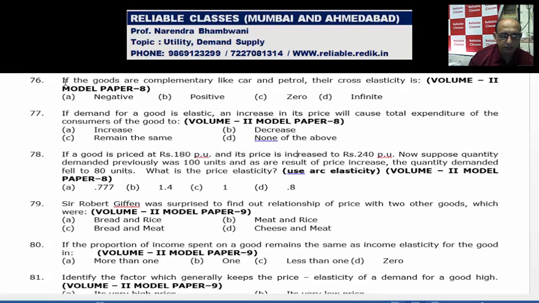Now 78th. If goods are priced at 180 and its price is increased to 240. So now suppose the quantity demanded previously was 100 and as a result of increase the quantity demanded is 80. So price 180, 240.